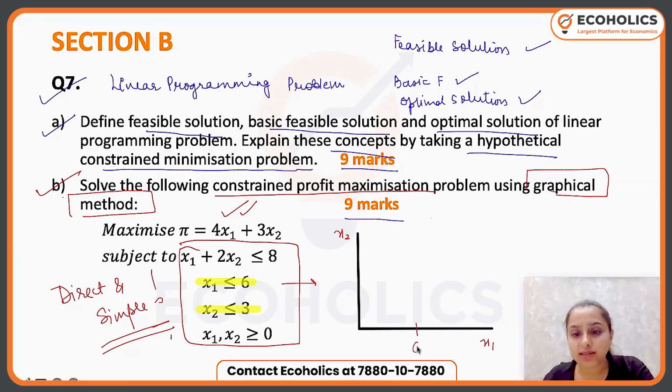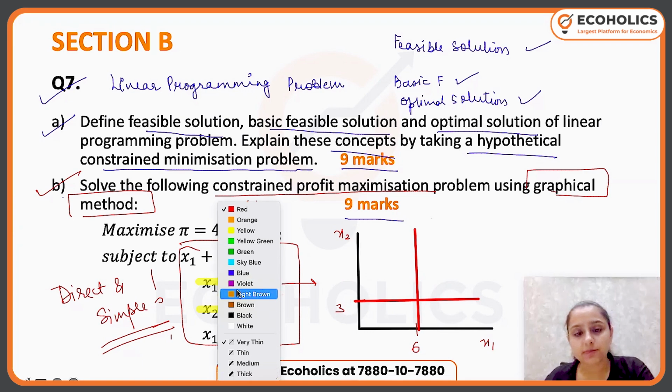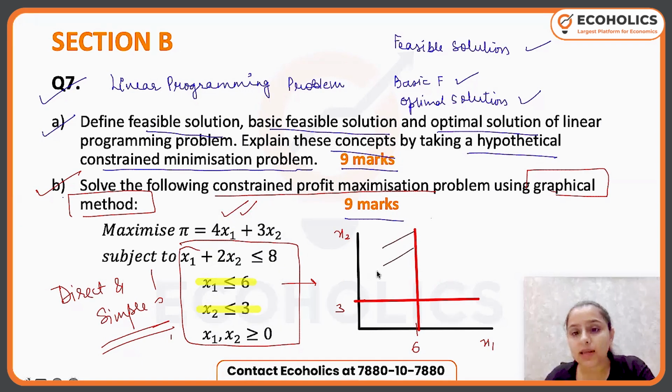So I will draw 6 here and x2 less than 3 here. So this is less than 6, this is less than 3. So less than 6 basically means all the area before 6, and x2 less than 3 means all the area below this line. So this is the common portion to them.